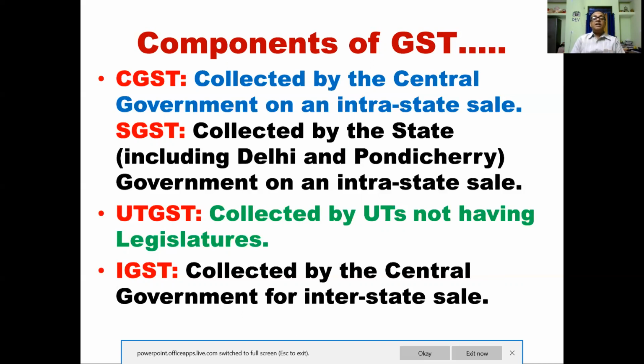Suppose something is produced in Uttar Pradesh and it is sold in Uttar Pradesh, then the government of that state will impose this tax, that is called state goods and service tax. UTGST is collected by union territories not having legislature, and IGST is collected by the central government for interstate sale. This is distributed among the central and the state government.